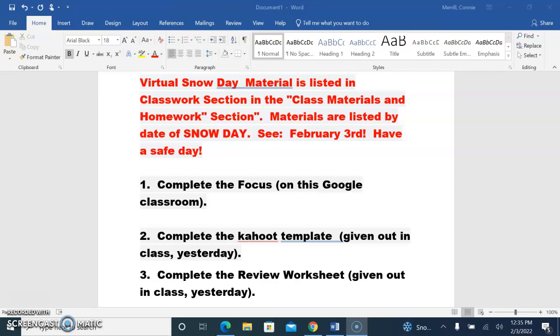And then the third thing I need you to do is to complete the second sheet in that packet that I gave you yesterday in class, and that is the review worksheet. So there are two worksheets that you're going to complete that were in the packet that I gave you yesterday, in the very beginning, the very top of the packet with Thursday written on it.